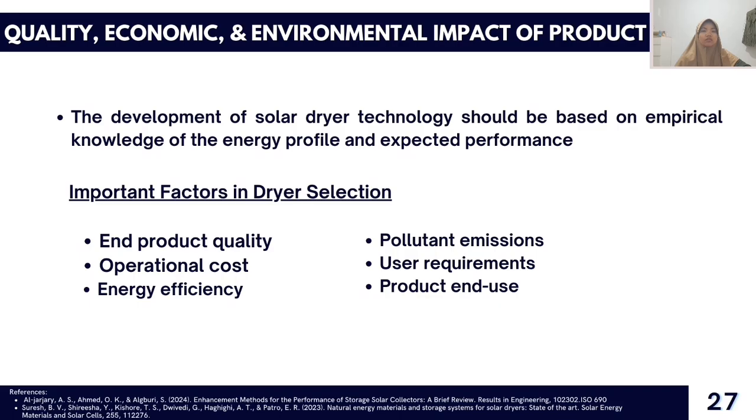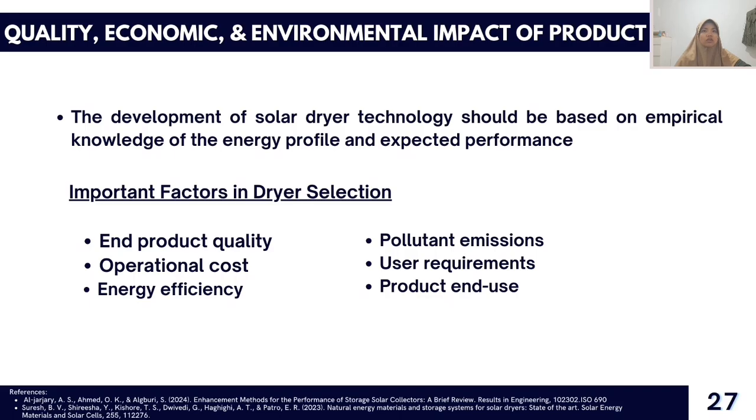for the post-harvesting process. Due to the widespread use of sun drying systems in daily life, the advancement of solar dryer methods must take their energy profile and predicted performance over their estimated lifetimes into consideration.